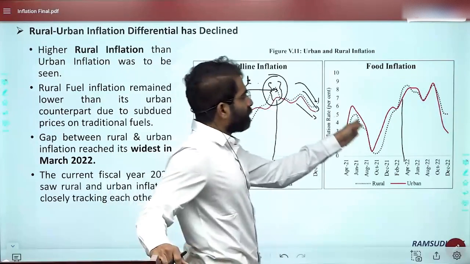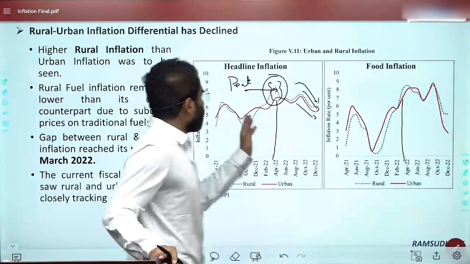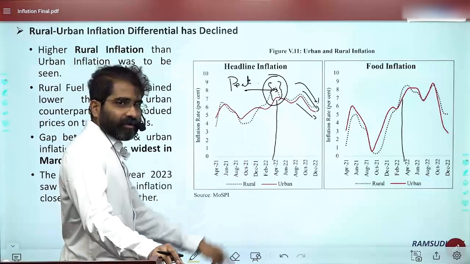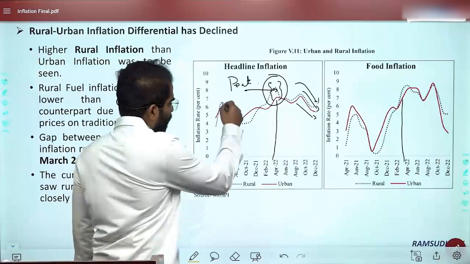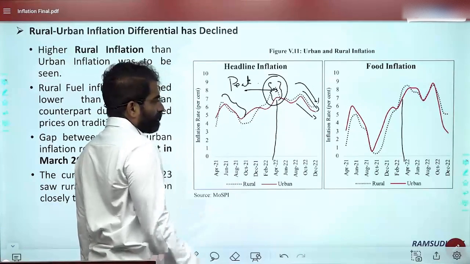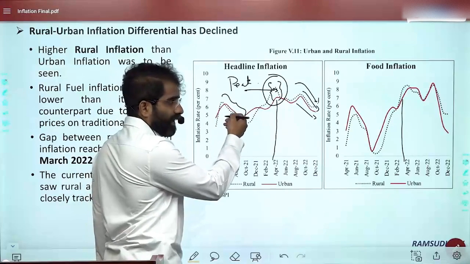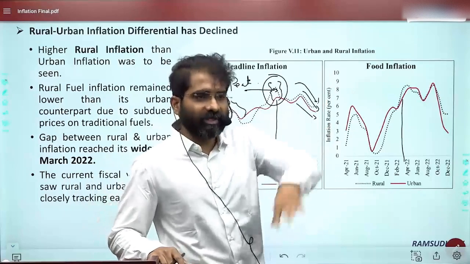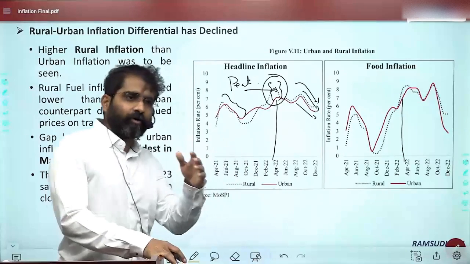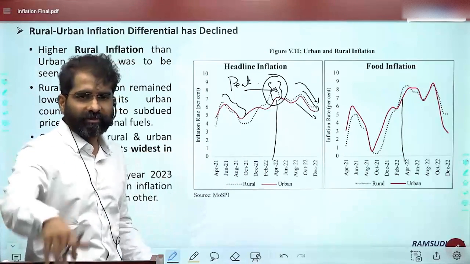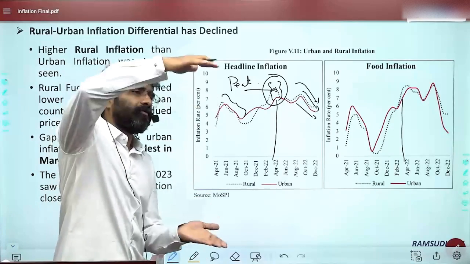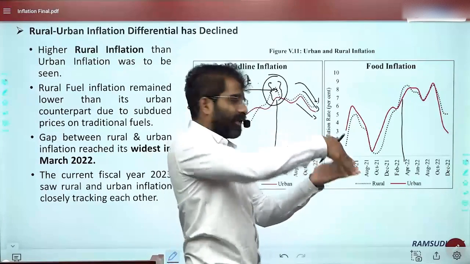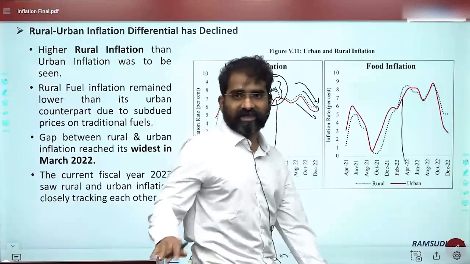You find rural more than urban in most of the states. That is clearly visible. If you take the graph, it is a little different here. During the COVID situation, you will observe the red line is above the dotted line. So that means during this point of time, the urban inflation was more than rural inflation. During COVID, urban inflation was more than rural. And then in 2022-23, you will find in most of the states, rural is more than urban. The gap between rural and urban was at its peak in March 2022, which has reduced by December 2022. This is what the graph is saying.